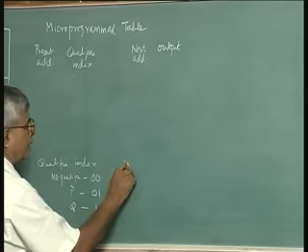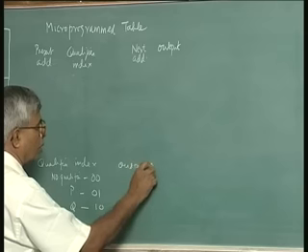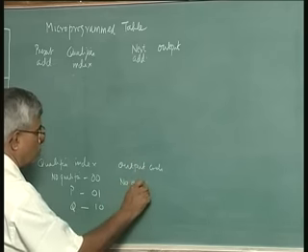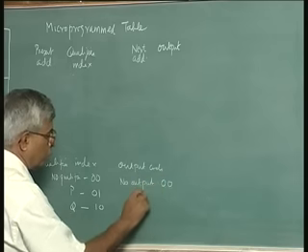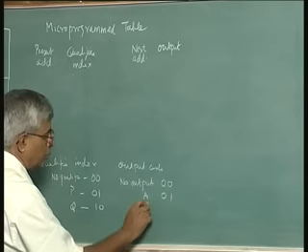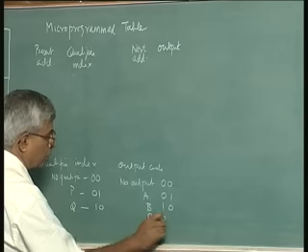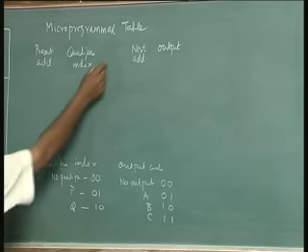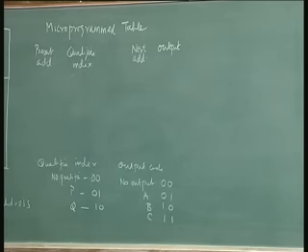Output we already decided, output code: no output is 000, output A is 01, output B is 10, output C is 11. This is the same as what we did in the last lecture, and I purposely left a blank here, if you have observed that.